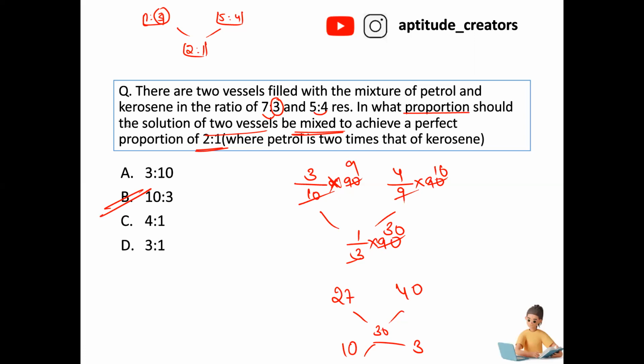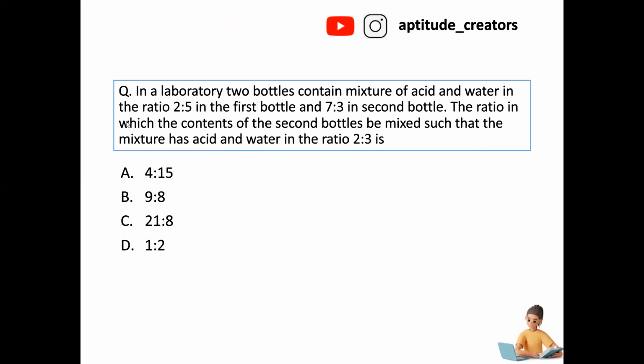Yes. Next. This is also similar to the previous question. Two bottles contain acid and water 2:5, and the second bottle acid and water 7:3. In what ratio should the two bottles be mixed so that the resultant mixture is 2:3?